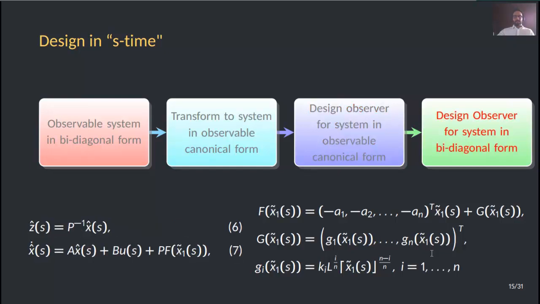The last step in this case is to design an observer for the system now in bidiagonal form. To do this, we can go back. We can use the inverse of the coordinate transformation 6, and we will get an observer for the original system in bidiagonal form 7. In this case, F, G, and g sub i are specified as I'm showing here on the right.